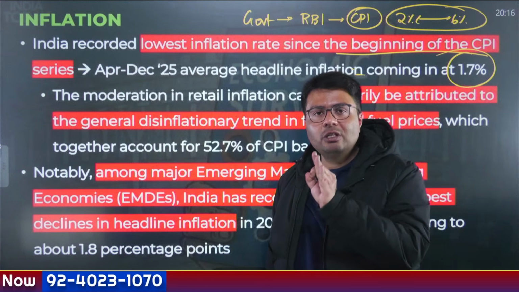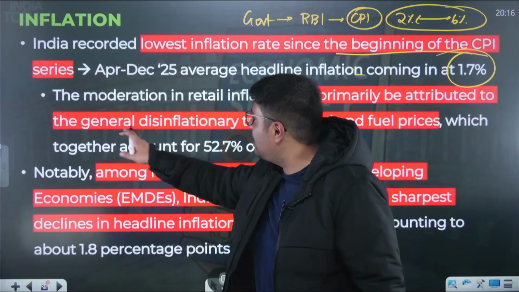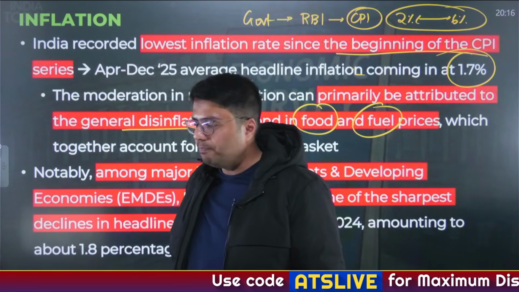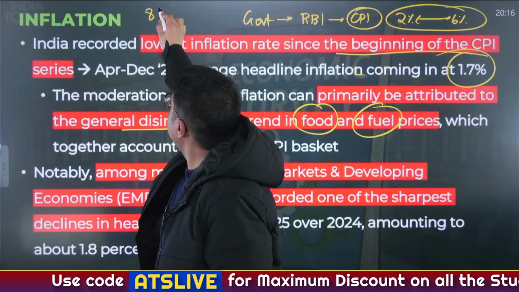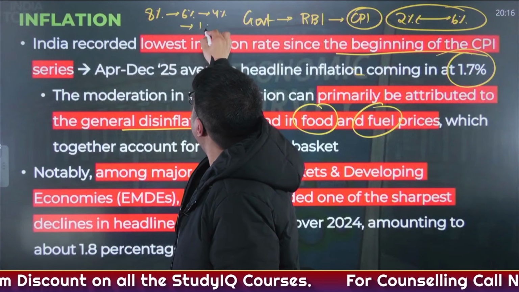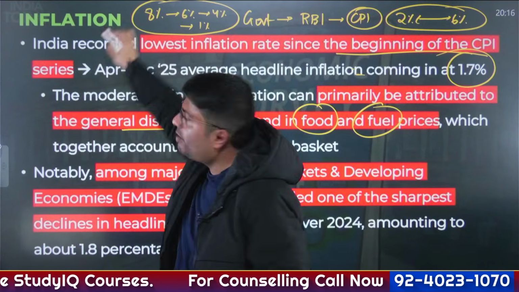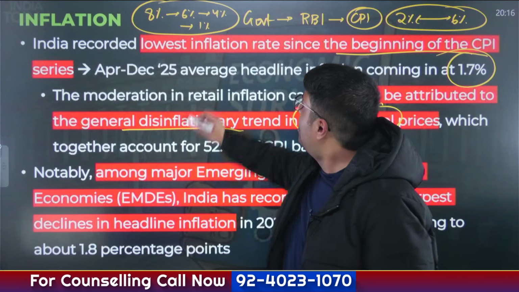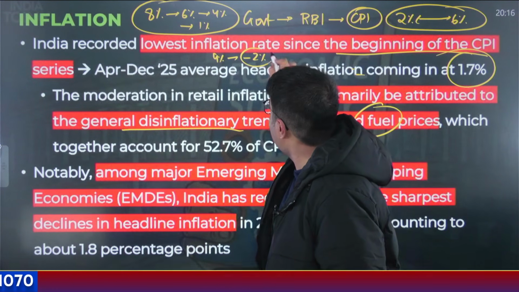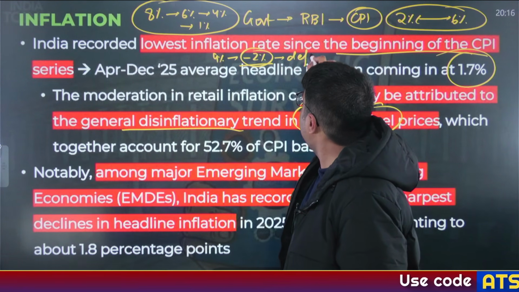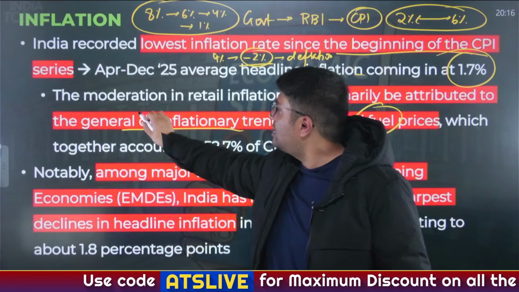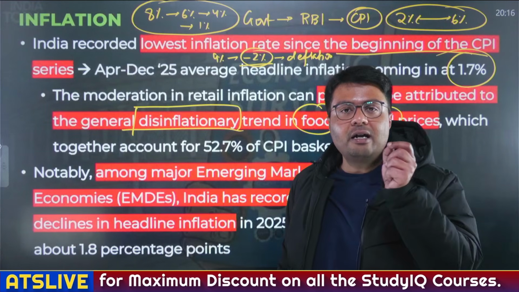The primary reason for this moderation in inflation is disinflation trend in prices of food and fuel. Now, what is disinflation? When inflation rate reduces from 8% to 6%, to 4% to 1%, this reduction in the rate of inflation is called disinflation. But if it decreases from 4% to minus 2%, this reduction in inflation is called deflation. Understood the difference between disinflation and deflation? What has happened is reduction in inflation, that is disinflation.